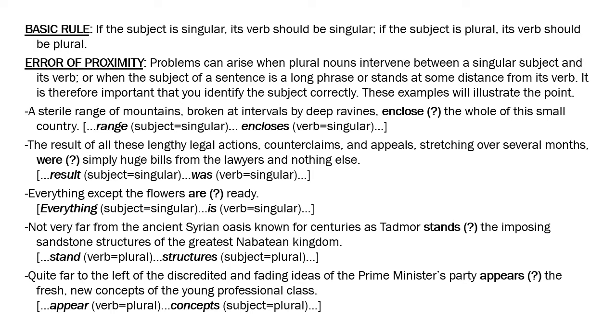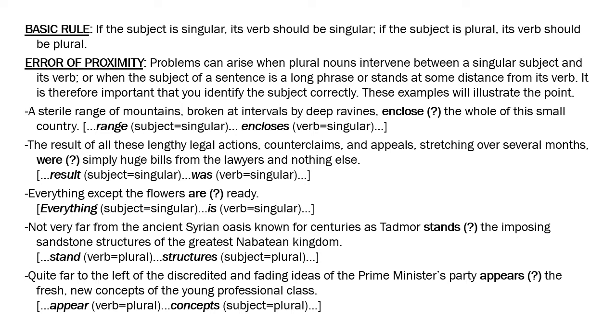Let's see another example. The result of all these lengthy legal actions, counterclaims, appeals, stretching over several months, were simply huge bills from the lawyers and nothing else. You've come across so many plural nouns that you feel that were as a plural verb is correct. But what was the original subject? It was the result.